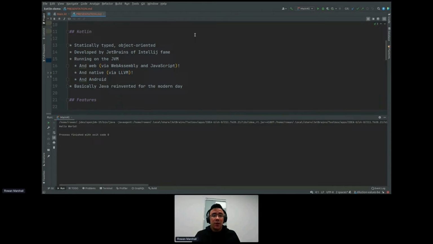It can run on the web, so it can compile to JavaScript or WebAssembly. That means you can use JavaScript libraries, which is absolutely fantastic. You can even compile it to front-end code and write your HTML and CSS in Kotlin. You can compile it to native code, so you can get a few performance advantages, especially with startup times, and you can use C++ libraries, and use Kotlin libraries in C++.